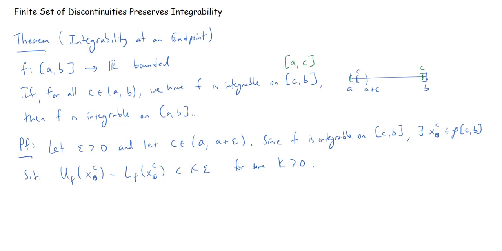Okay, now I can use this partition of CB to get a partition for the entire interval AB by simply including the point A at the beginning. Okay, so I can define a new partition. Let's just call it X. This is a partition from A to B by, well,